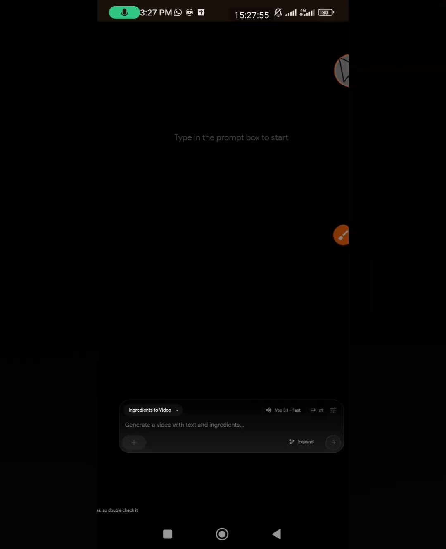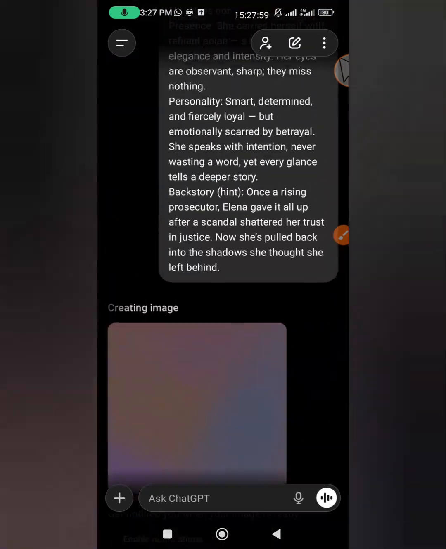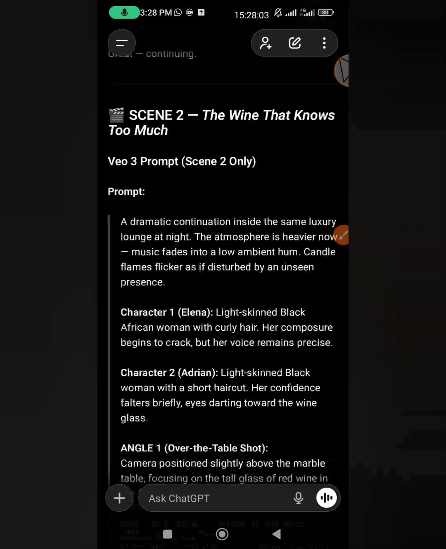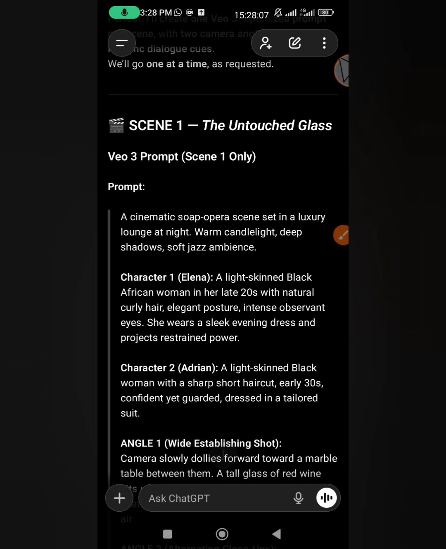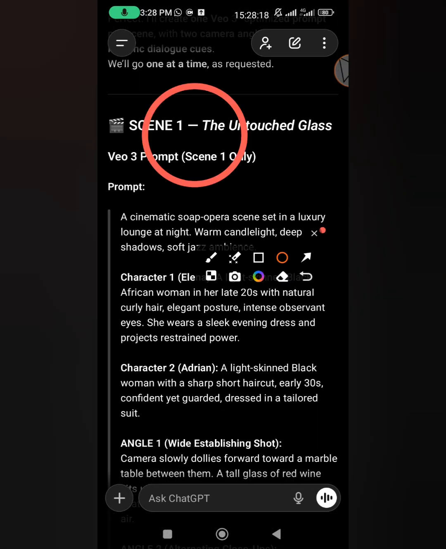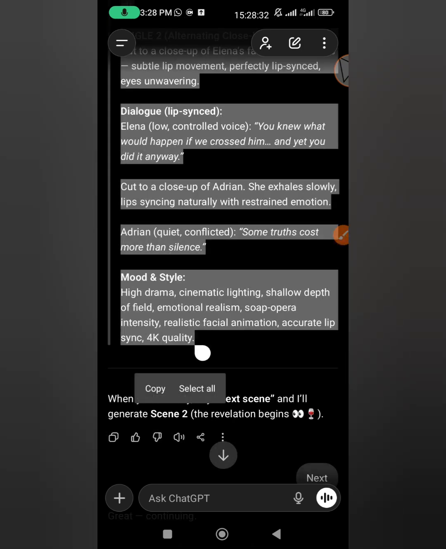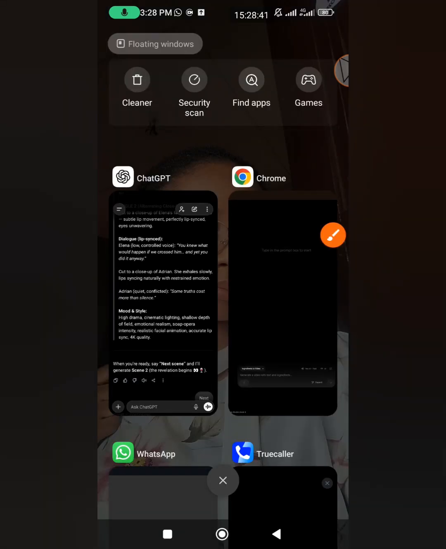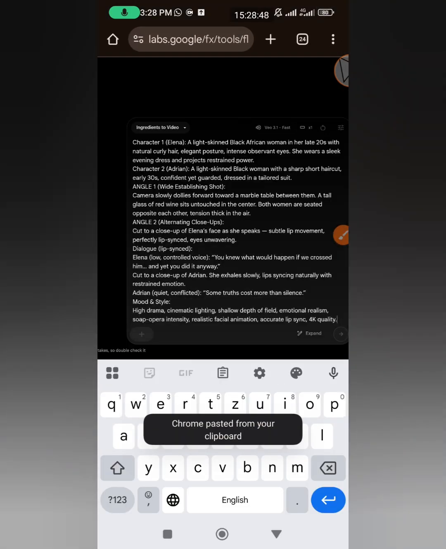Go back to ChatGPT. The same one that ChatGPT gave us, you copy the whole of scene 1. Go back to Flow and paste.